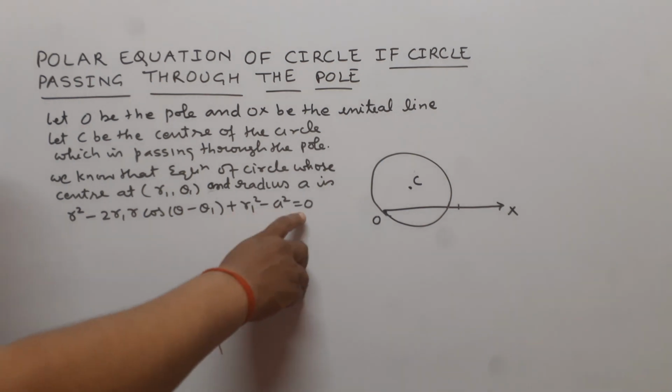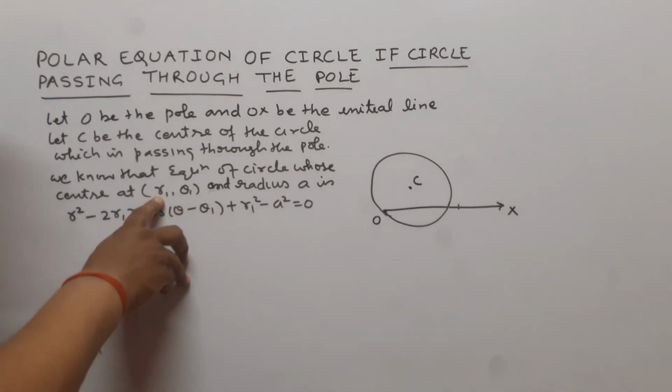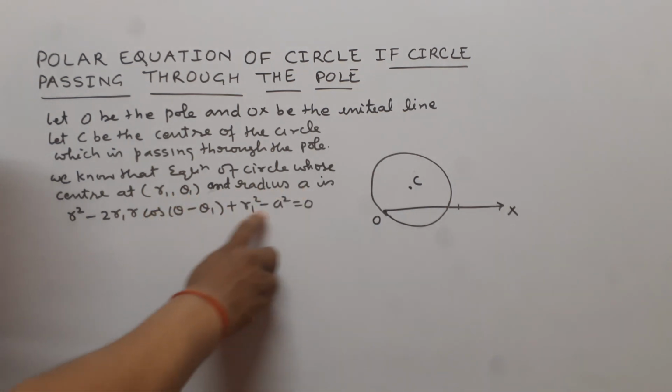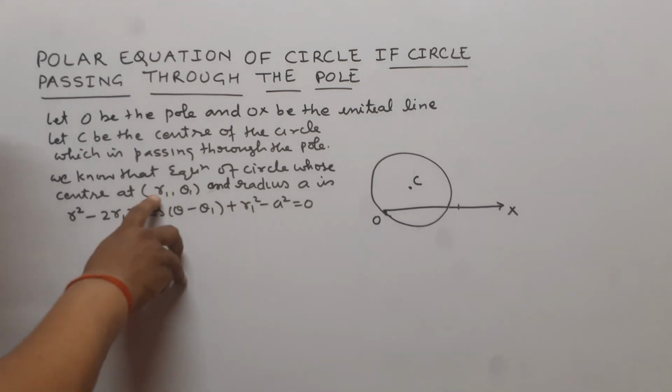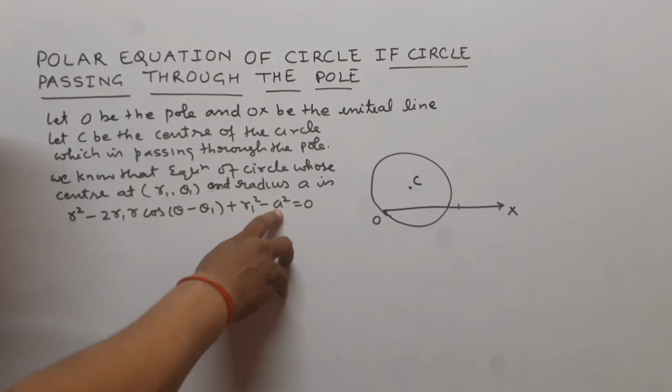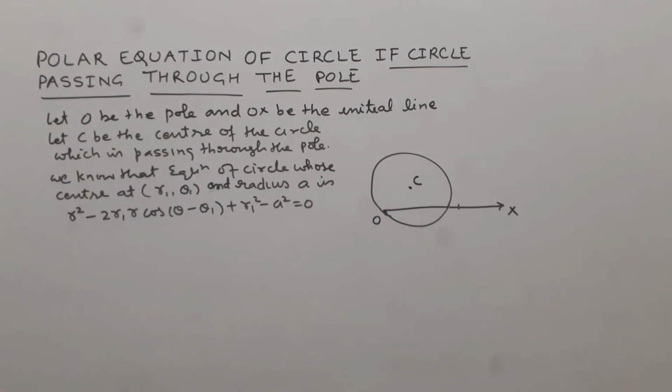This is the equation of the circle whose center is at r1, theta 1 and the radius is a. ये उस सर्किल की पोलर इक्वेशन है जिसका सेंटर के कोऑर्डिनेट r1 comma theta 1 है और रेडियस a है.